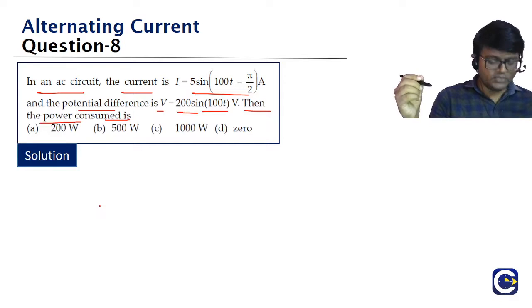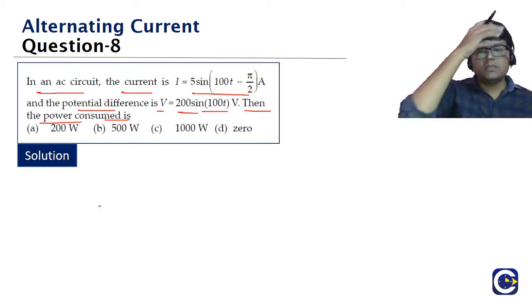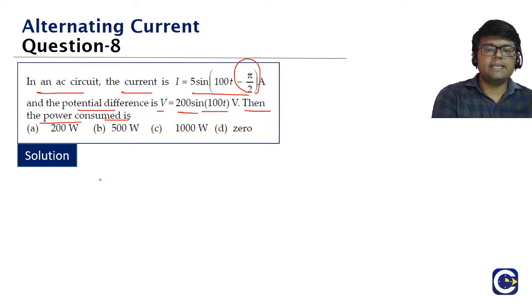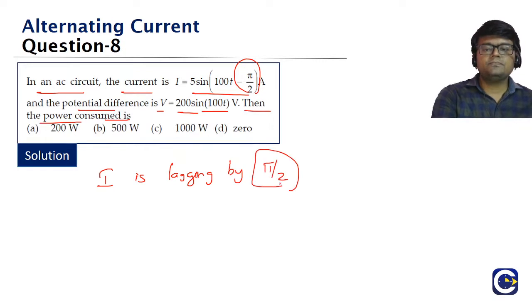Okay, Trisha, you are saying the answer is D. So you are saying the power consumed will be 0. Okay. So check this question guys. This is a kind of straight question. The moment you see this, one thing that will strike us is that the current is lagging by exactly pi by 2. So I is lagging by pi by 2. And for which kind of circuit does this happen?